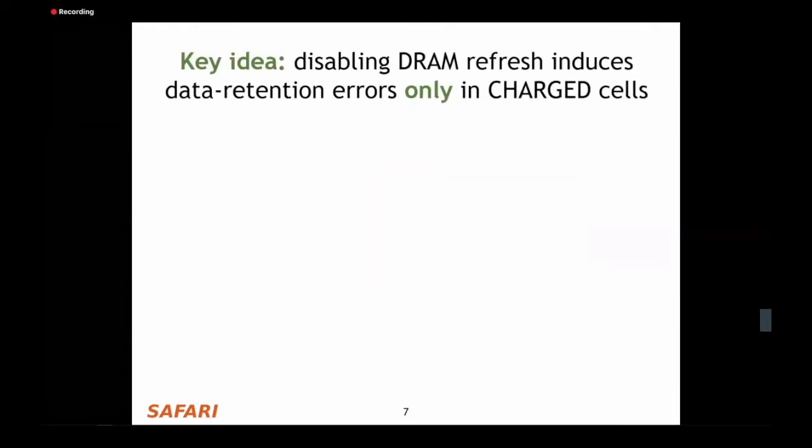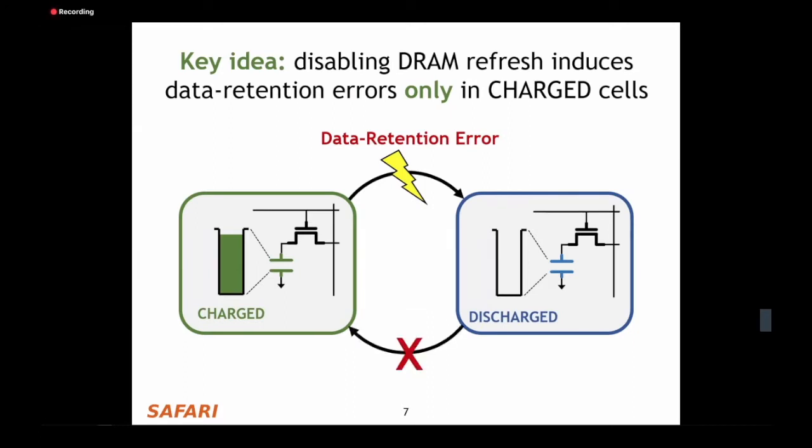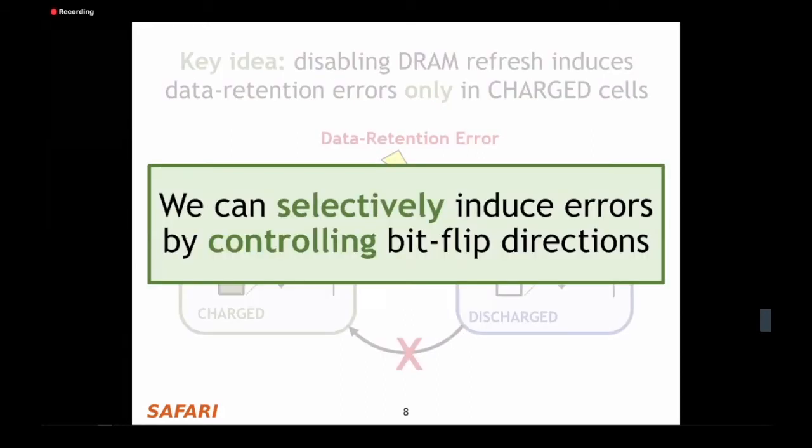So both BEER and BEEP are based on the key idea that disabling DRAM refresh induces data retention errors only within charged cells. And so here we illustrate the two states that a single DRAM cell can be found in. On the left, the cell's storage capacitor is shown as fully charged, and we refer to this as the charged state. On the right, the cell storage capacitor is discharged, and we refer to this as the discharged state. Now, when we induce data retention errors, we can typically cause a charged state to fail to the discharged state. However, an already discharged cell typically will not flip to the charged state. And this means that we can selectively induce errors by controlling bit flip directions.